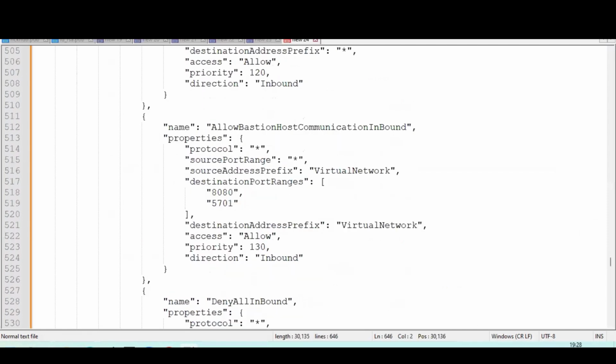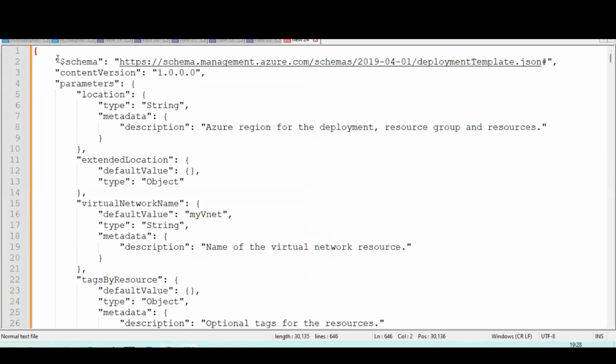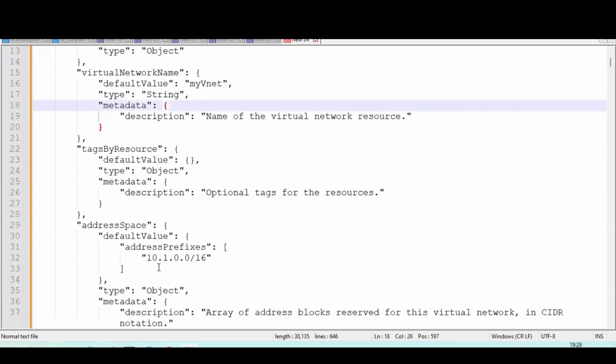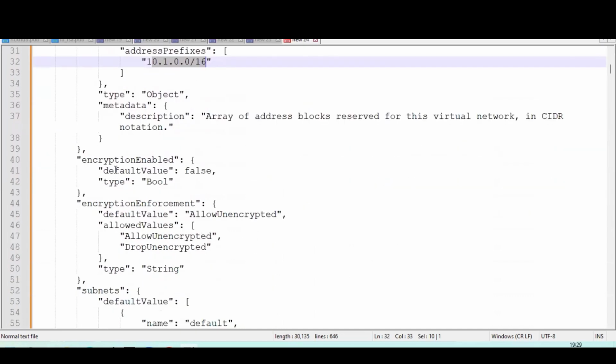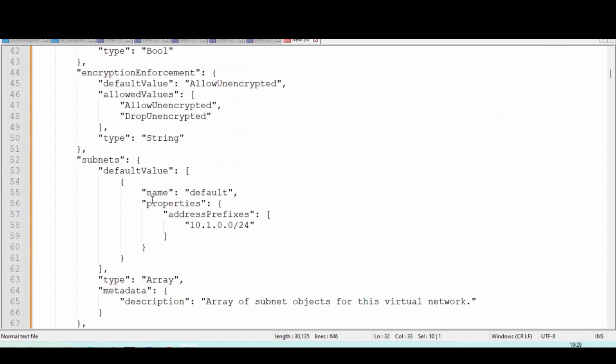So if you can see, guys, this is the ARM template. It contains a schema, and this schema is from Microsoft Azure. The template is stored in the form of JSON. From there, it gets the details. It has certain parameters where the resources will be created with the Azure Virtual Network name, and the tags will be associated, and the address space with prefix 10.1.16. Similarly, objects will be assigned, and it has encryption, allow or drop, inbound or outbound group.